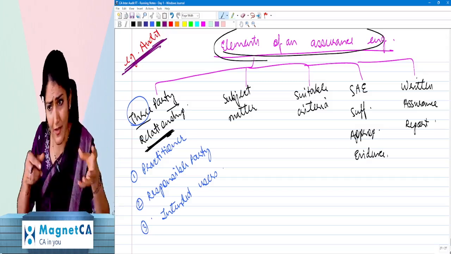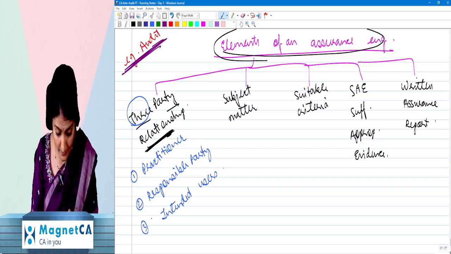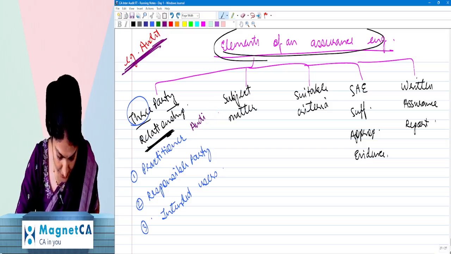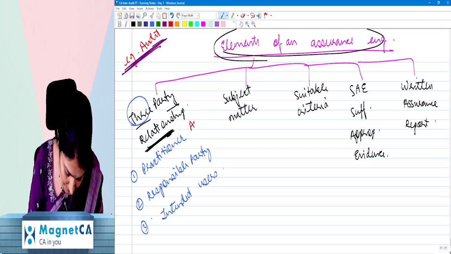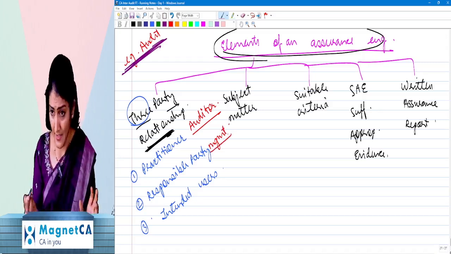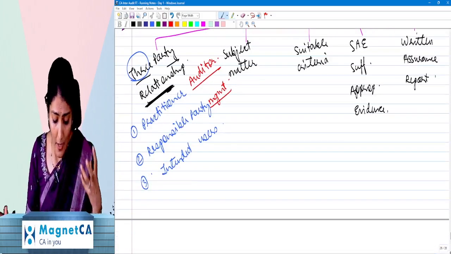Let me take the example of an audit, because audit is an assurance engagement, a reasonable assurance engagement. There the practitioner, the person doing the audit, will be called the auditor. Then who is going to prepare the financial statements? The management. The preparation of financial statements is the responsibility of the management.